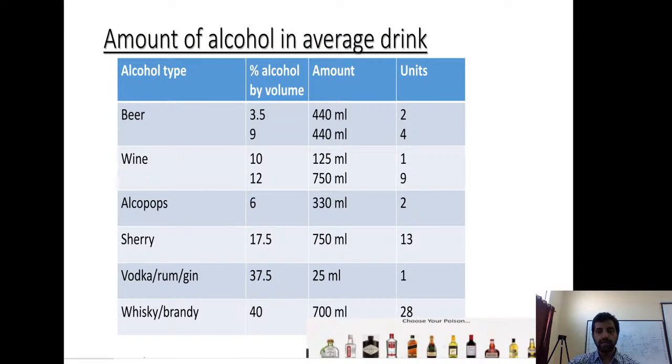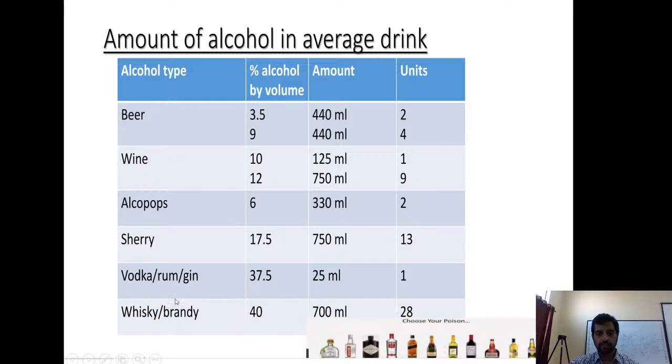So, when somebody comes to you with an alcohol problem, you need to know how much alcohol. Like we have seen, 40 to 80 grams in men and 20 to 40 grams in women. So we need to know exactly how much alcohol is present in each type of drink. Beer, usually you call it some 4 to 6%. Different kinds of beers differ, ranging from 3.5 to 9. Usually it is 4 to 6% in beer.